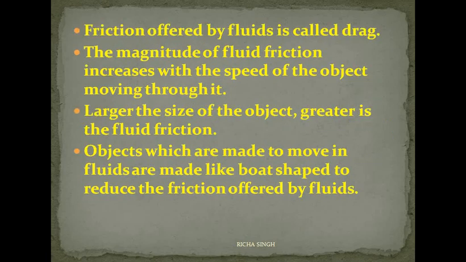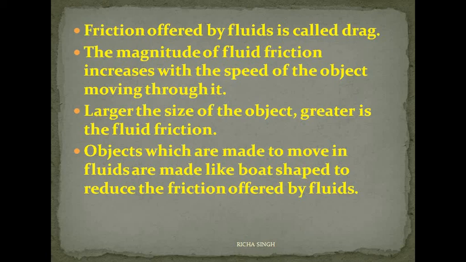One more thing, fluid friction increases with the speed of the object. The greater the speed, the greater the fluid friction. Secondly, fluid friction also depends upon the size of the object. The greater the size, the greater the fluid friction.